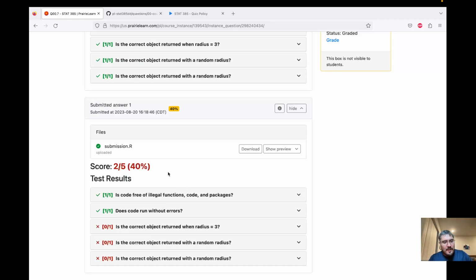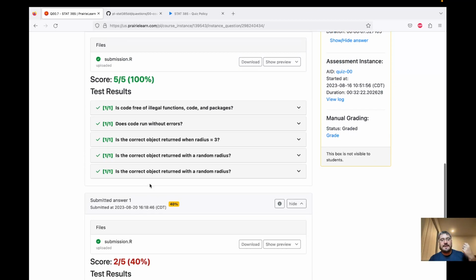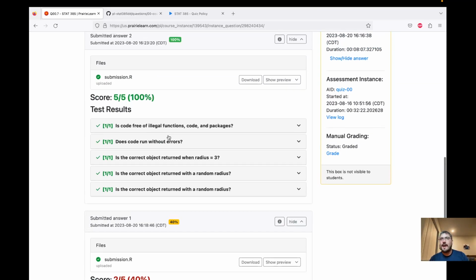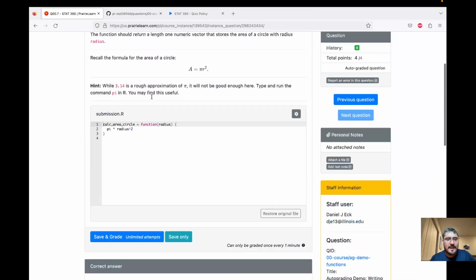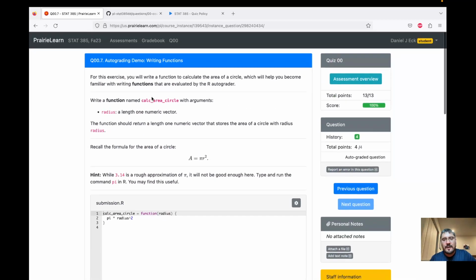And then so we did this question. We got 40% of the points. We got timed out for a minute. We fixed the glitch. We uploaded the right function, and then we got all of the points. And now we're done. Okay, so that's how quizzes are going to work. And we saw labs last time, so you can see how the auto grading system works.